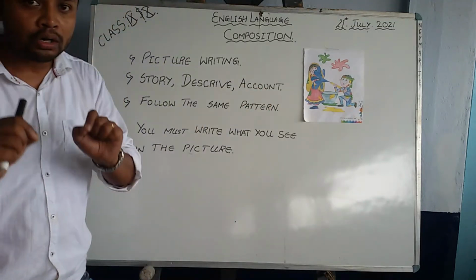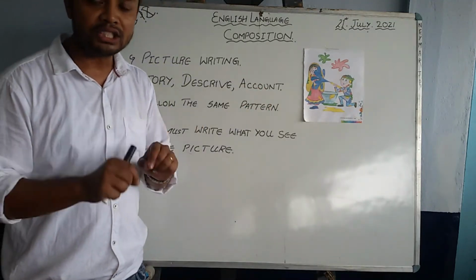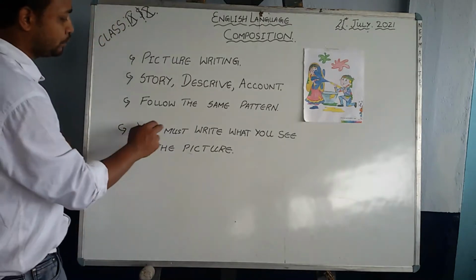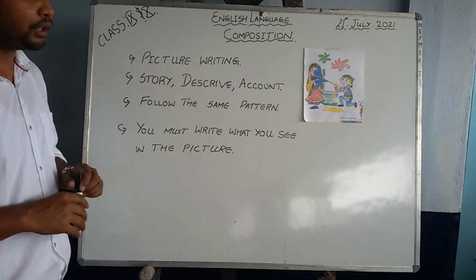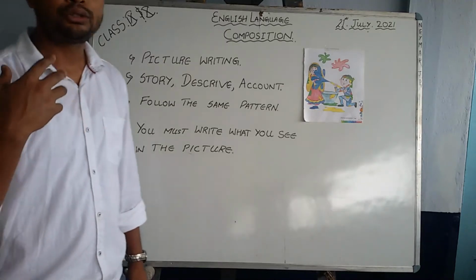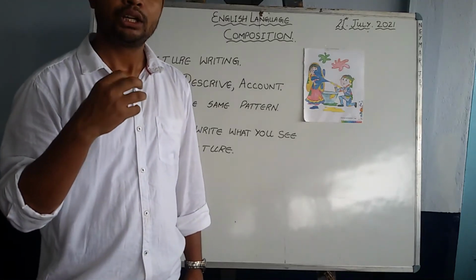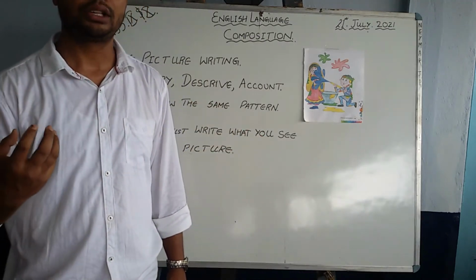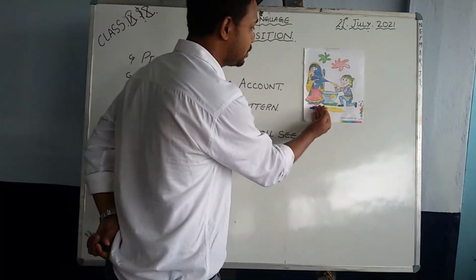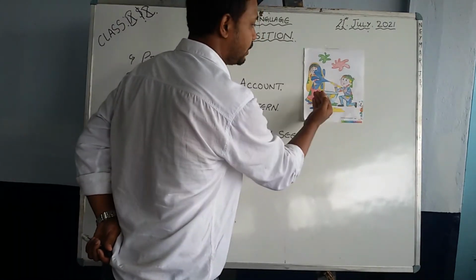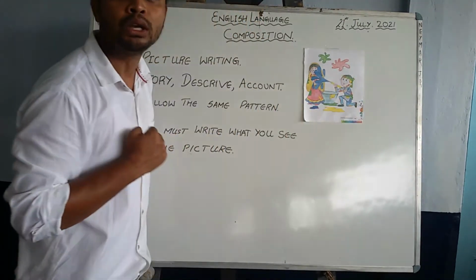The only thing that you need to know in this picture writing is you must write what you see in the picture. For example, if you want to write a story and you have written a nice story, but you do not mention what you see in the picture, for example, I see in this picture a boy and a girl, they are playing Holi.